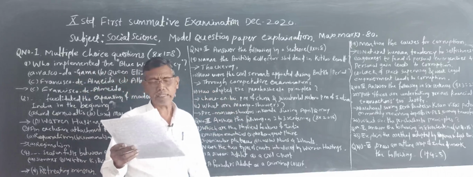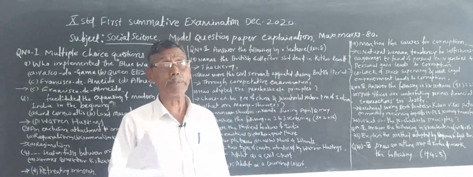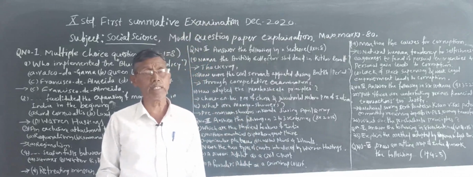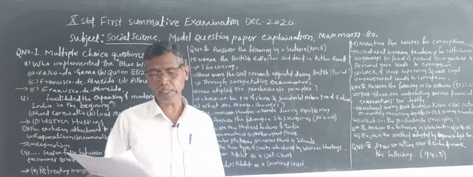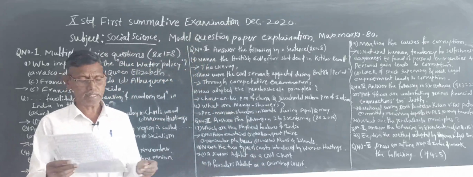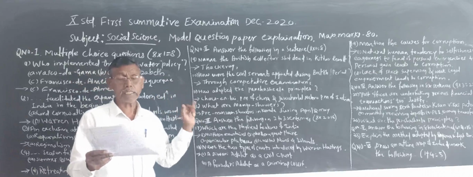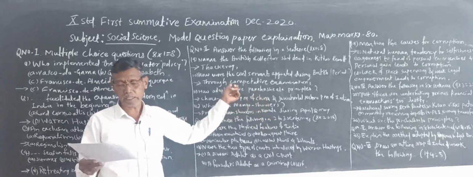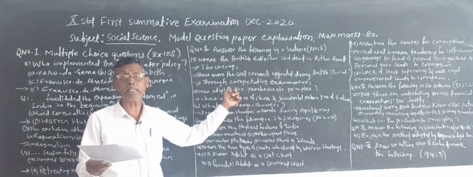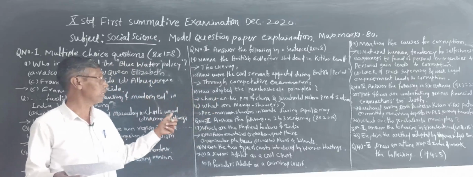Now the next example is who adopted the Panchashila principles? In 1954, the Panchashila principles were adopted. Who adopted these principles? For that, it is also a one sentence answer. Here the answer is Chou En-lai, Prime Minister of China, and Jawaharlal Nehru, Prime Minister of India, adopted the Panchashila principles in 1954. That is also a 1 mark answer.